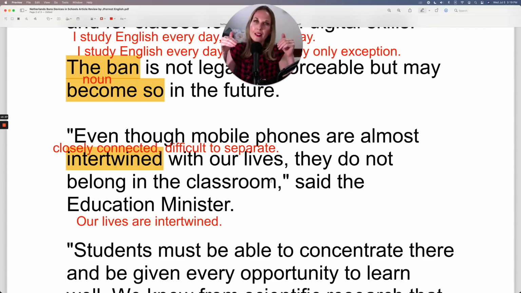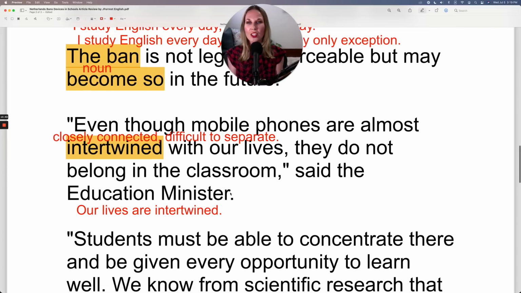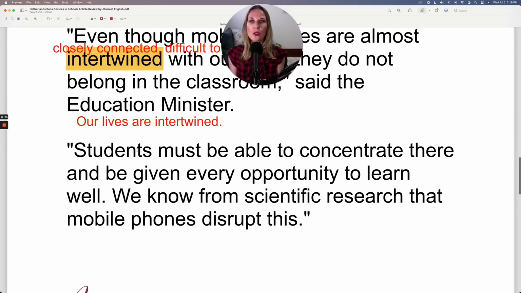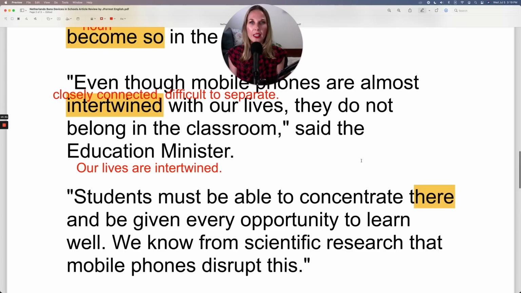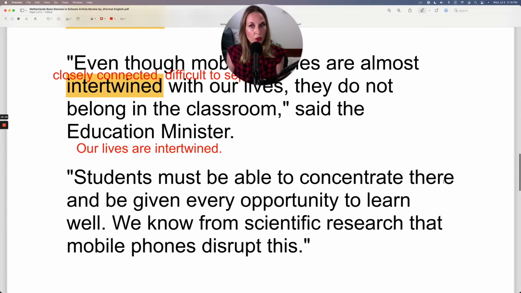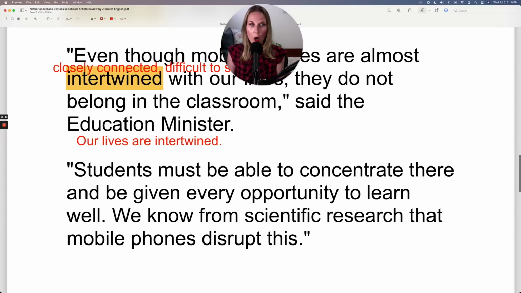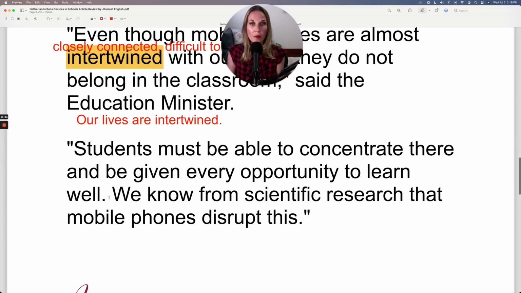What do you think? Yes, I agree. No, I don't agree. And you can share the reason why, said the education minister. Students must be able to concentrate there in the classroom. When you see there, you always have to look back at the last location, because in this case, there represents a location over there, and the last location is the classroom. Students must be able to concentrate there in the classroom and be given every opportunity to learn well.